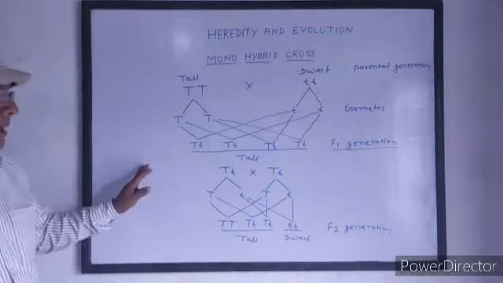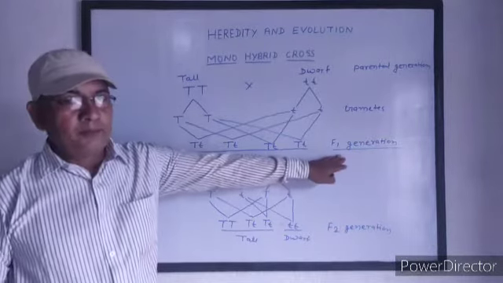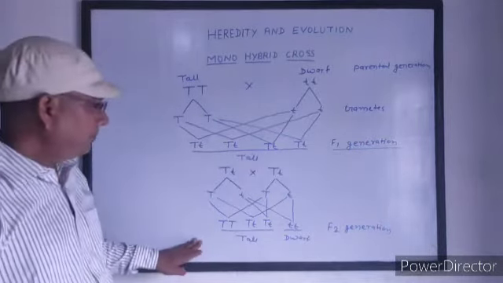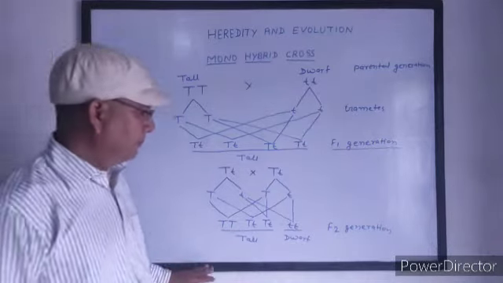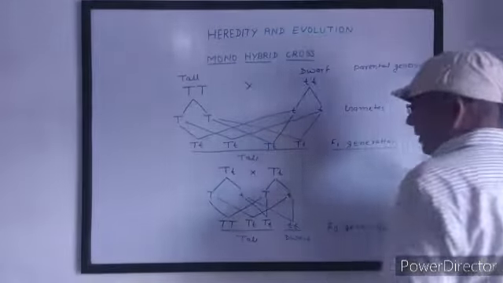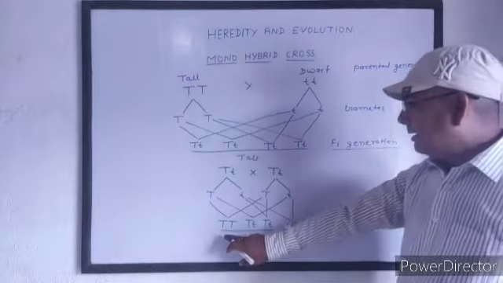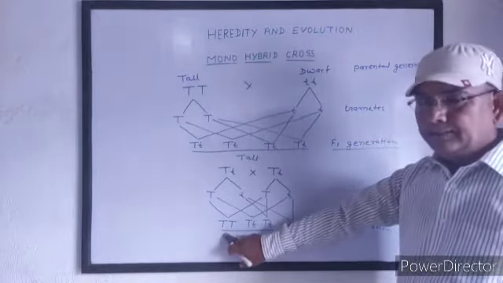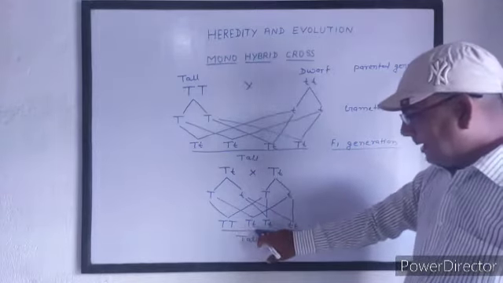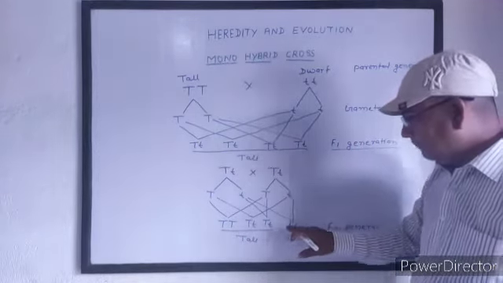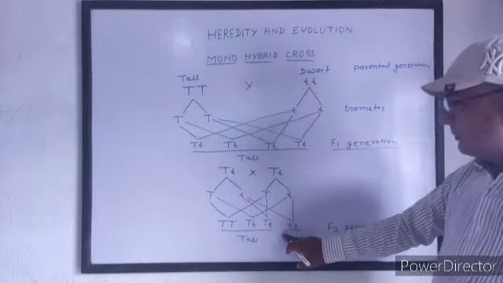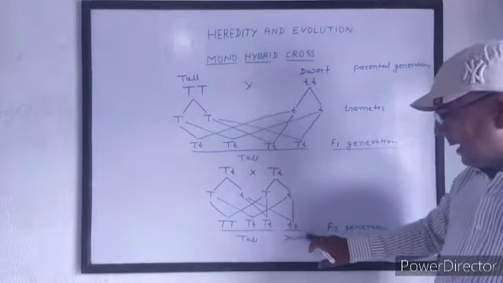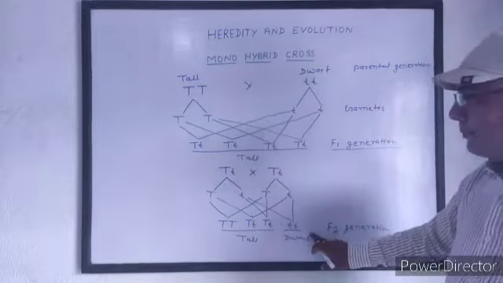In the F1 generation, all plants are tall, but in the F2 generation, both tall and dwarf plants come in the ratio of 3:1. See here, capital T small t, capital T small t, capital T capital T, and both small t. These three plants are tall and one plant is dwarf.